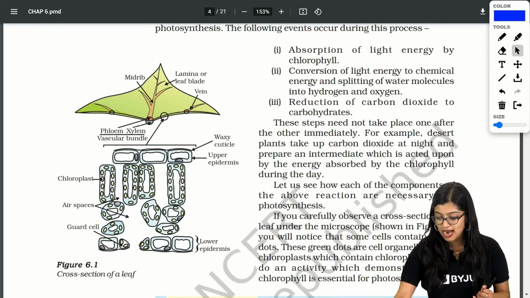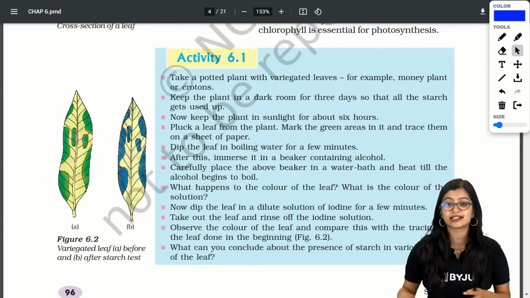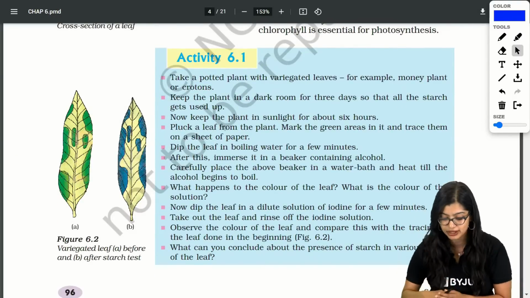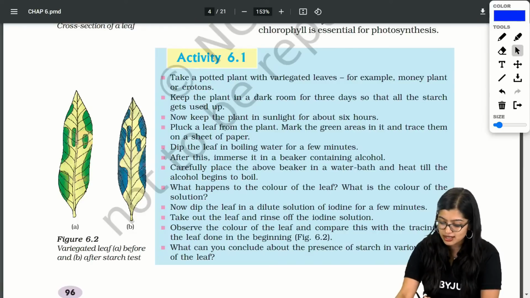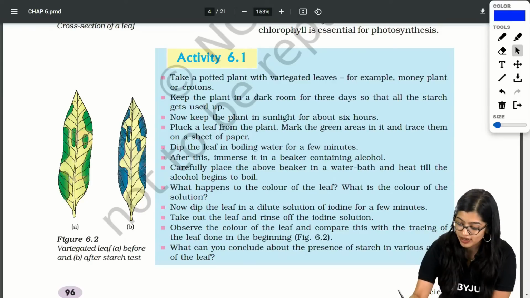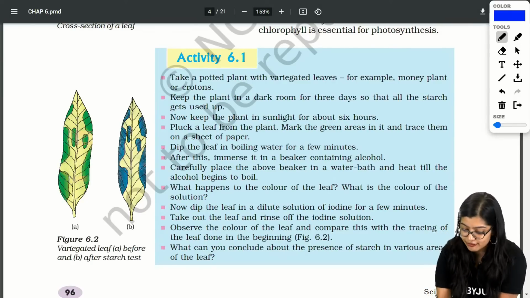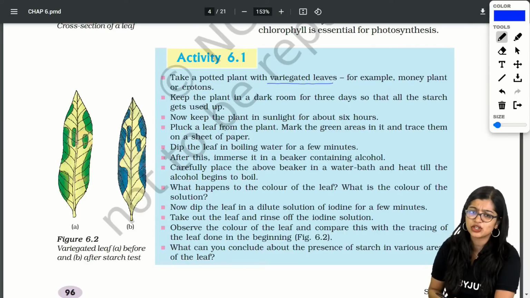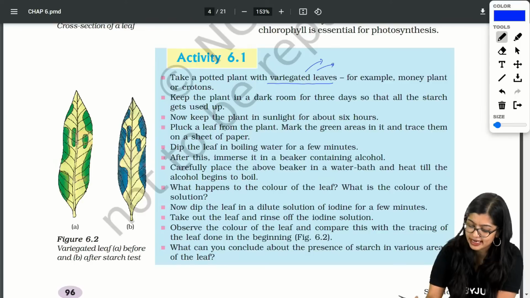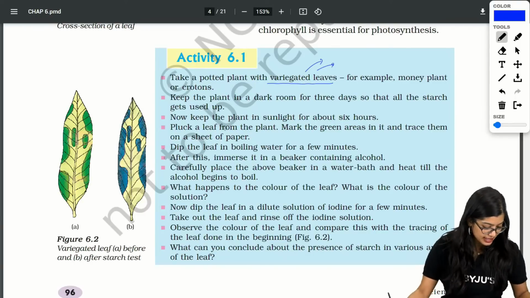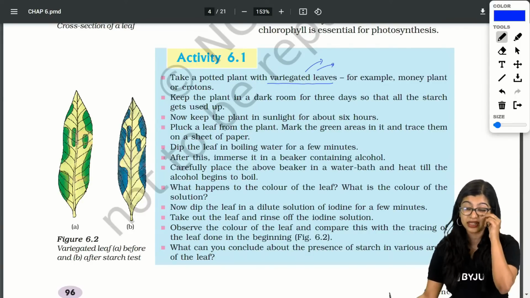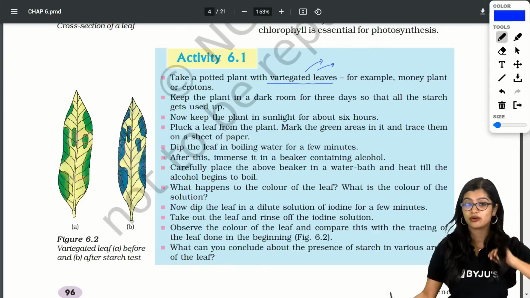So keeping this in mind, we are going to have a look at the first activity which is there on your screens. It's right there on the same page, so let's solve it together, right? Now here the question is very simple. We have taken a potted plant with variegated leaves. Yes. So what are variegated leaves? Can you all tell me? What do we mean by variegated leaves? I will go ahead with the question, but I hope you all know, right?